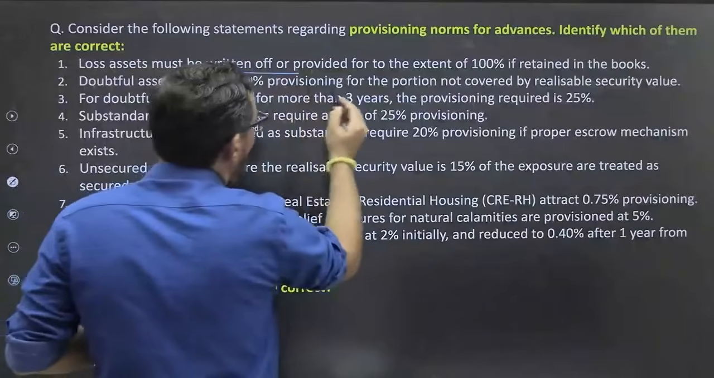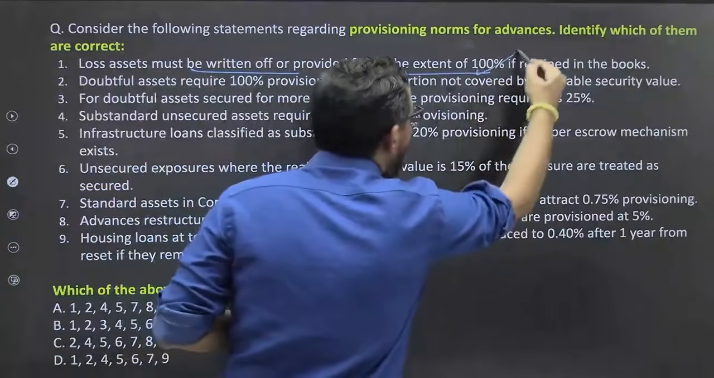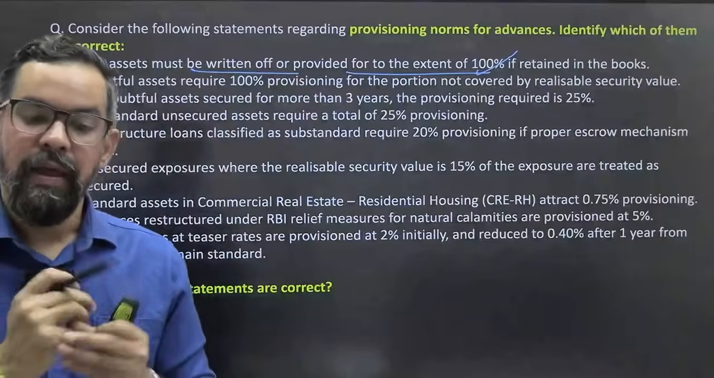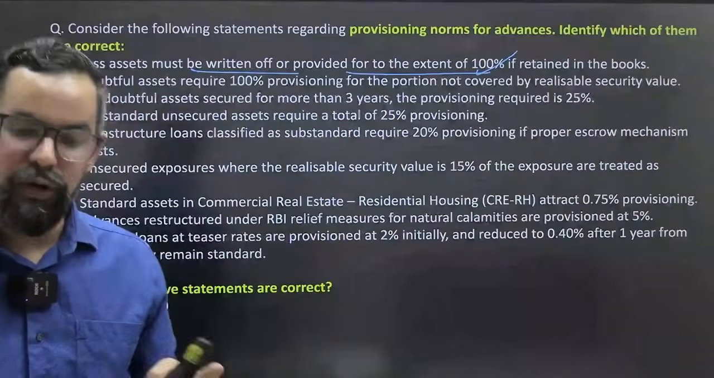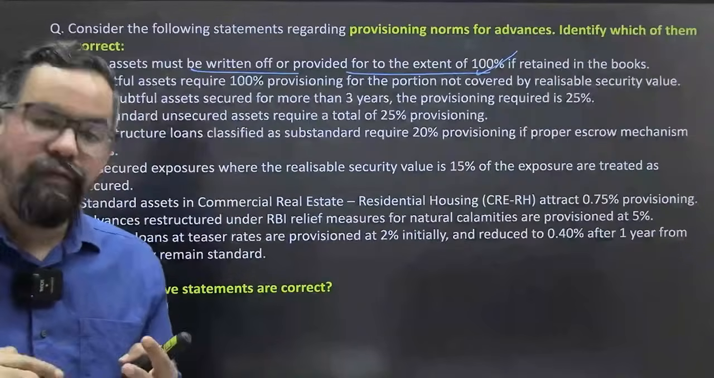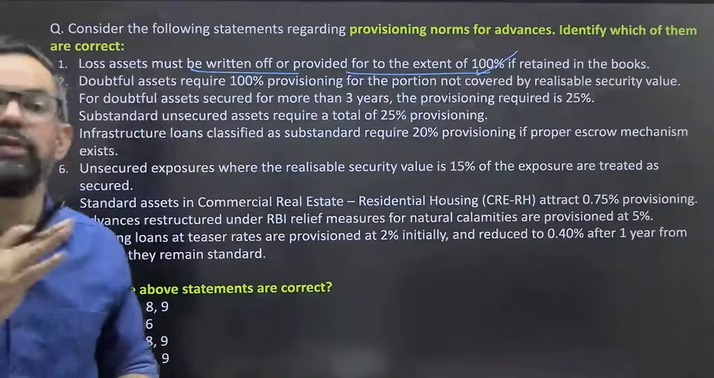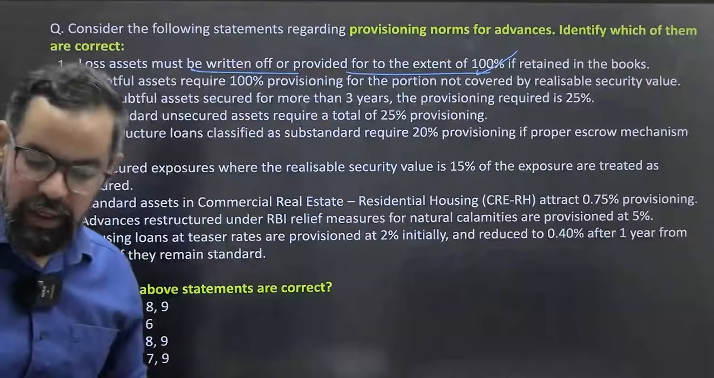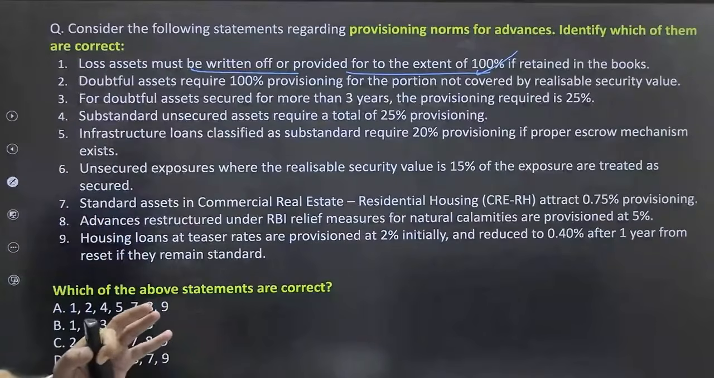Loss asset must be written off or provided at the extent of 100% if retained in the book. If it comes to the loss asset, it is like first they should be written off from the balance sheet, and if for any purpose if we are keeping those particular asset in our books, there should be a 100% provision for these one, ठीक है। ट्रू है पहला स्टेटमेंट आपका, किसी को कोई डाउट है इसमें?